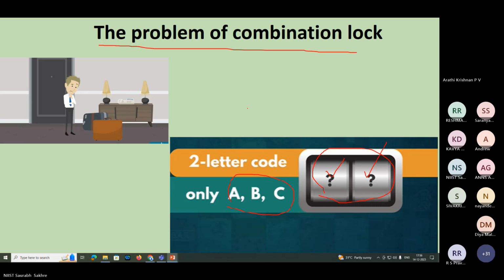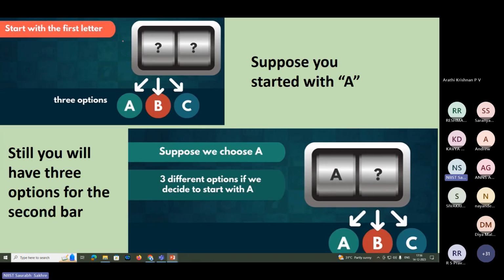Okay, you have only three options, A, B, and C, for filling two positions in a two-letter code. Now we will start with the first one. For the first position we have three options, A, B, C. For the second position also we have three options, A, B, C. So suppose you are starting with A.